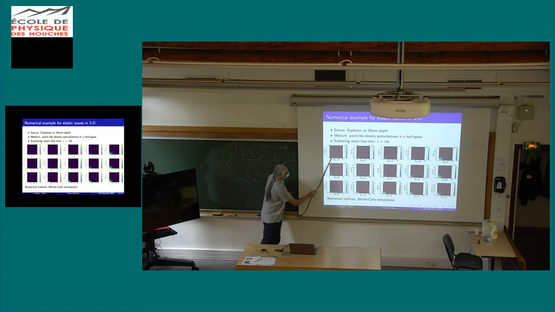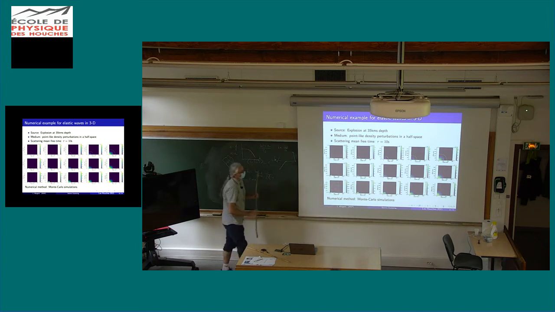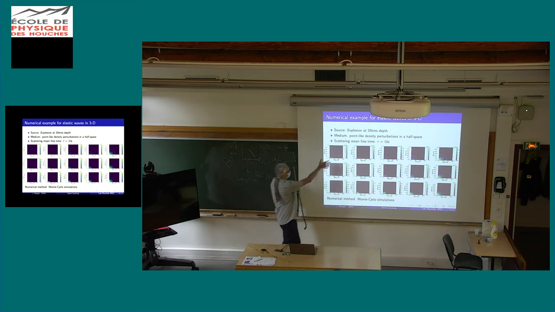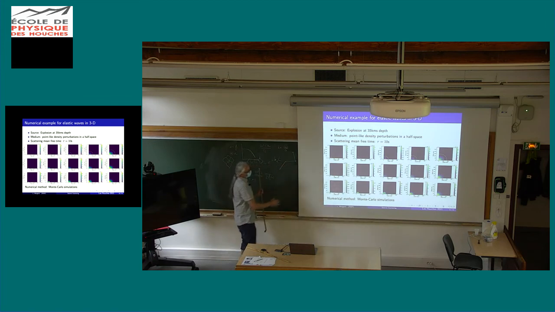So here I have my explosion. Okay, so you know an explosion, right? That's only P waves. So here you have the P energy. Here you have, I think this is SV, and here it is SH. Okay, so SV is the polarization that vibrates in this plane, and SH perpendicular to this plane. Because of the explosion source, we have an azimuthal symmetry, so I can just show a cross section.